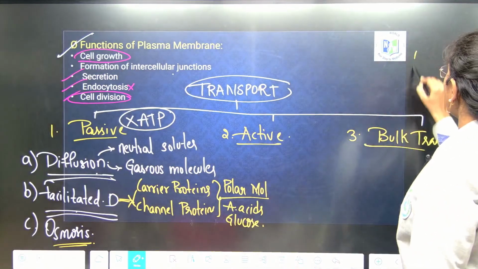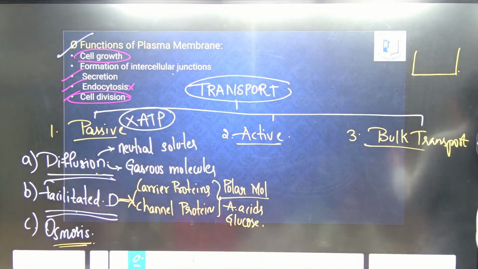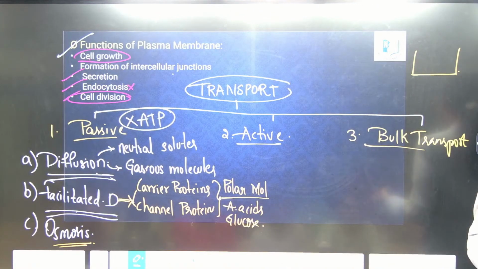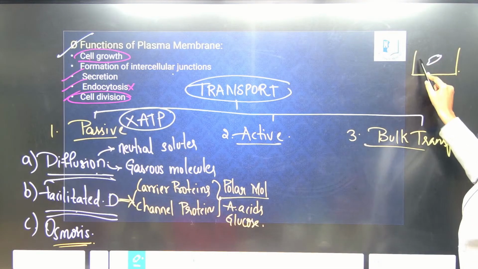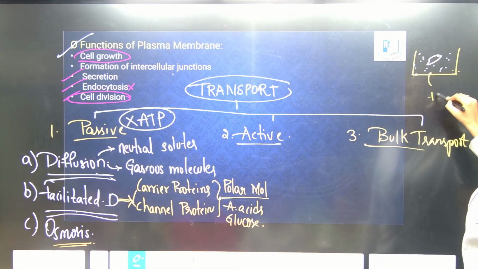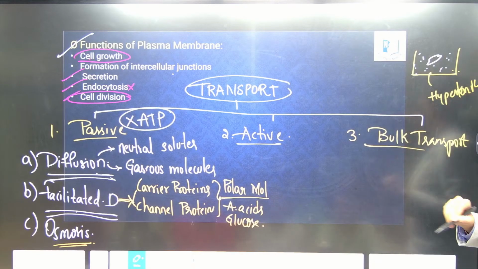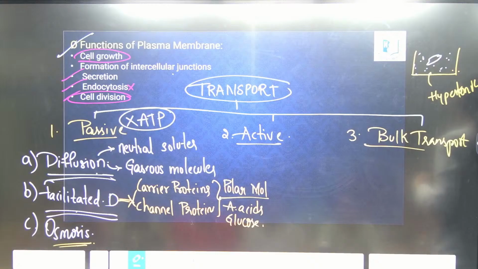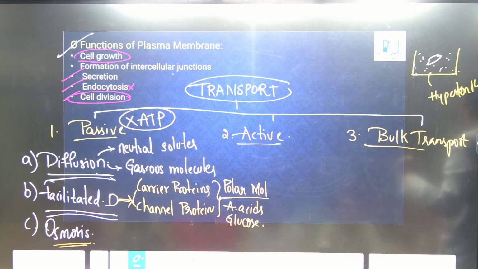For example, in the osmosis process, plasmolysis. The concept is applicable for pickle preparation also. If any cell is placed into a hypertonic solution, what happens? Shrinkage of protoplast. Why? Any language, no problem, tell me the concept involved.